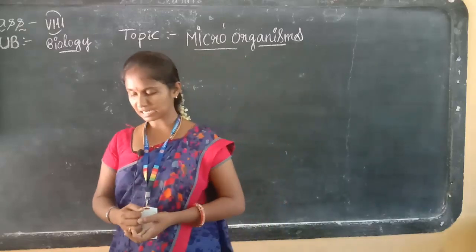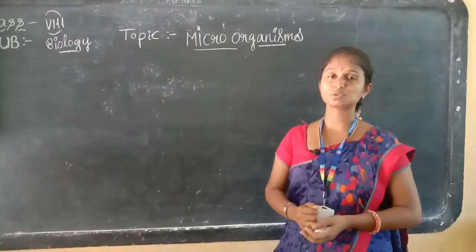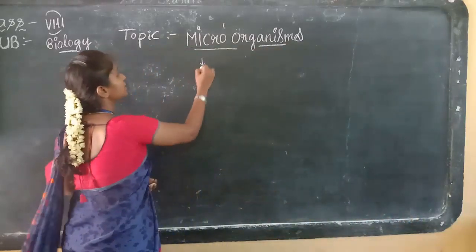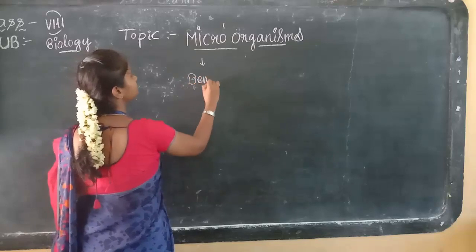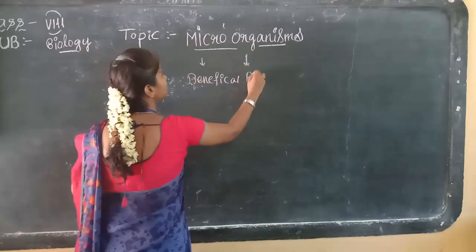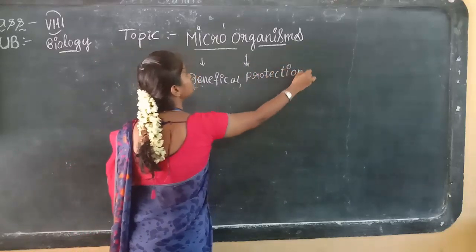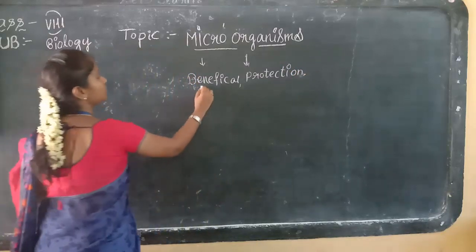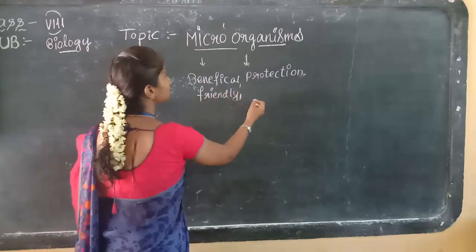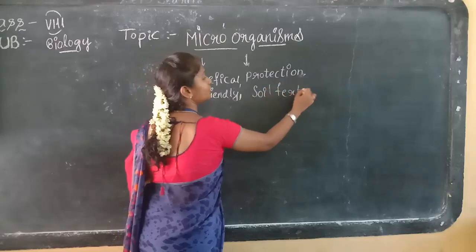Today's class is a continuation of the topic microorganisms. In the last class we already discussed the types of microorganisms, and also that these microorganisms are beneficial and give protection. We also discussed whether microorganisms are friendly to us or not, and that they increase soil fertility.